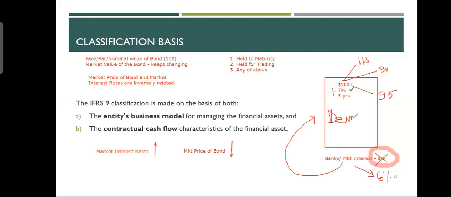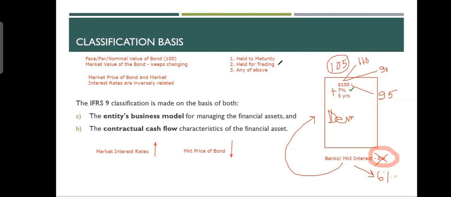Now I've got a bond, and somebody comes to me and says, will you sell your bond? I say, yes, I'm selling it, but I will sell it for 105 because my bond is giving more benefit. If you put money in the bank, it gives just 6%. The bond is giving 7%. Therefore, I am selling it at a higher price. So this is the relationship between the market price and the bond.